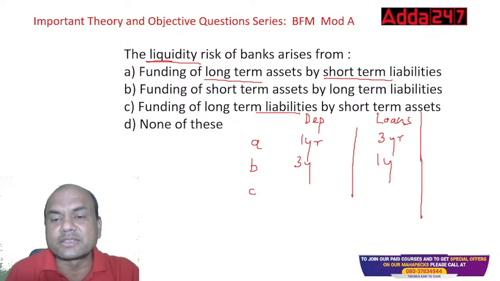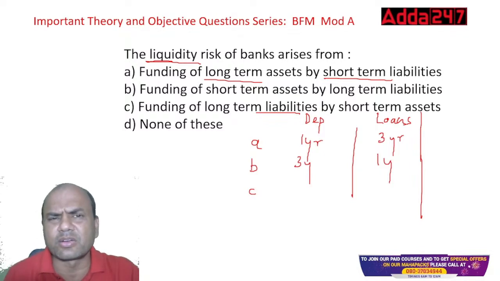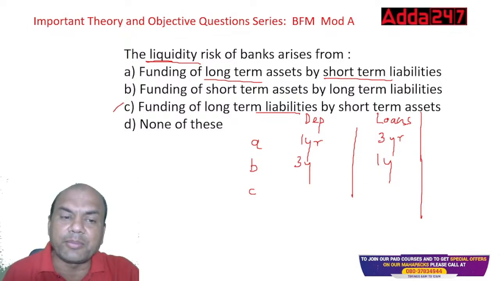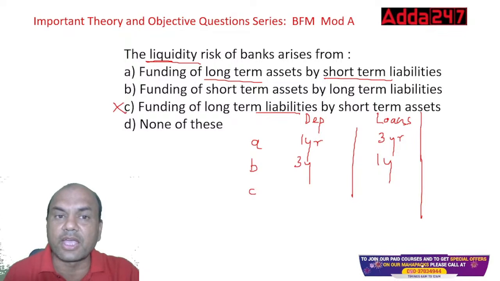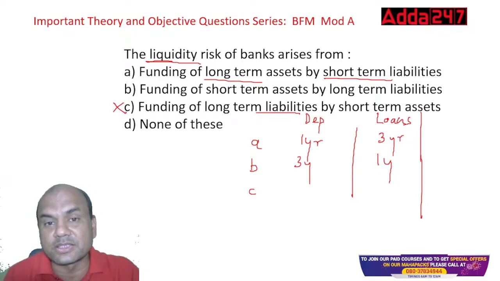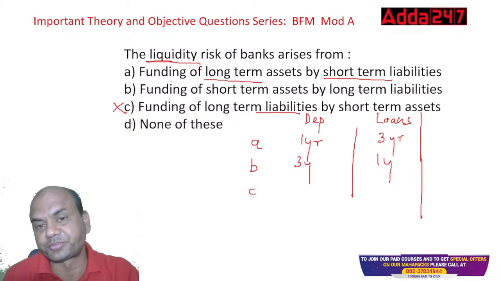Liabilities funded by assets. Is it possible? Not at all possible. Assets are always funded by the liabilities, long-term or short-term. So C is ab initio wrong. Ab initio means from the start itself. We need not even discuss this. Now the question lies between A and B.